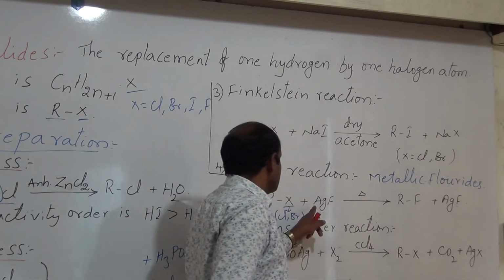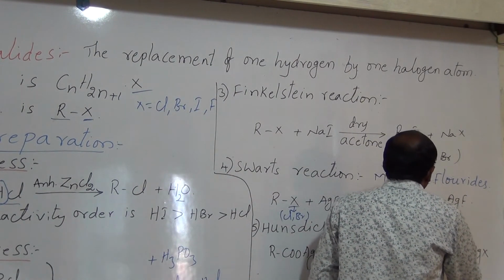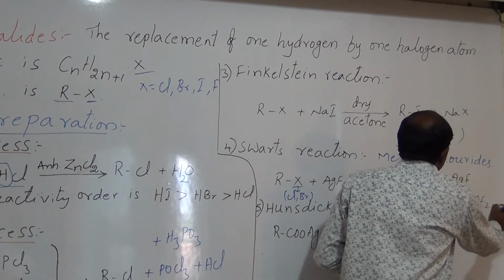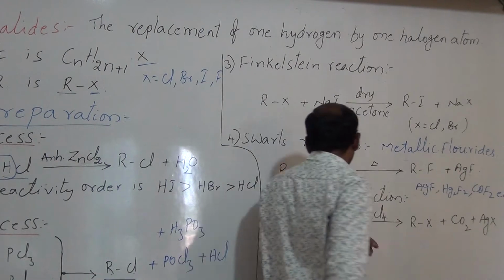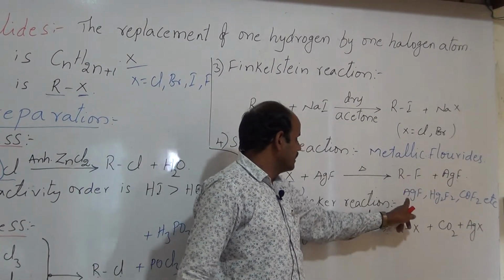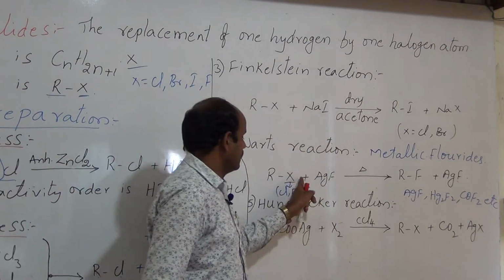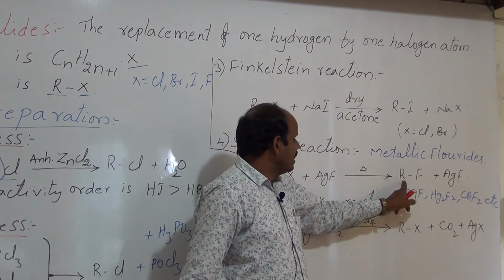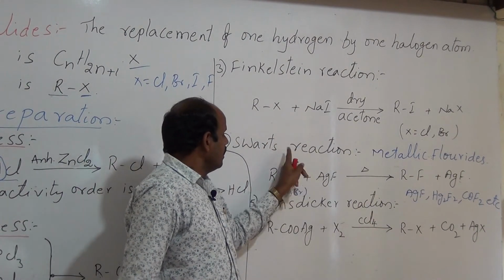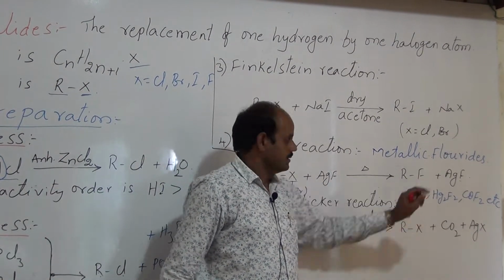Metallic fluorides means silver fluoride or mercury fluoride, cobalt fluoride, like this. So alkyl chlorides or bromides react with metallic fluorides like AgF, Hg2F2, CoF2, etc. On heating, they produce alkyl fluorides. This reaction is called the Swarts reaction, and it is used for the preparation of alkyl fluorides.